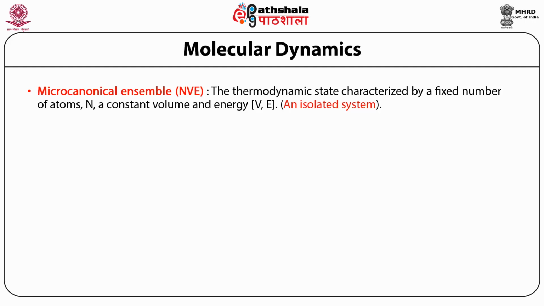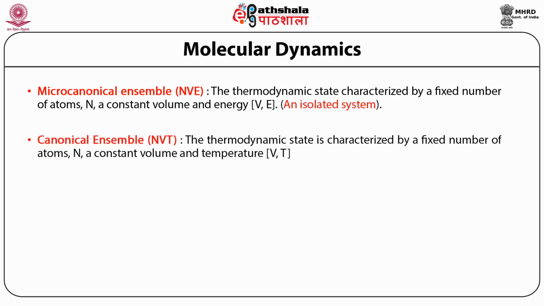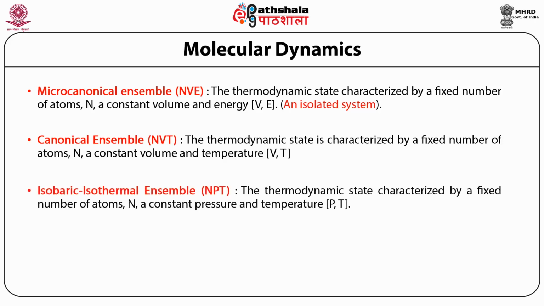Another system, which is most commonly used by almost every user who uses molecular dynamics programs, is the canonical ensemble. That is, canonical ensembles can be also NVT or NPT, where NVT is actually a state characterized by a fixed number of atoms, a constant volume and temperature, hence it exchanges heat with the environment. Also, the NPT of the canonical ensemble system can be called an isobaric isothermal ensemble, the thermodynamic state characterized by constant pressure and temperature with a fixed number of atoms.